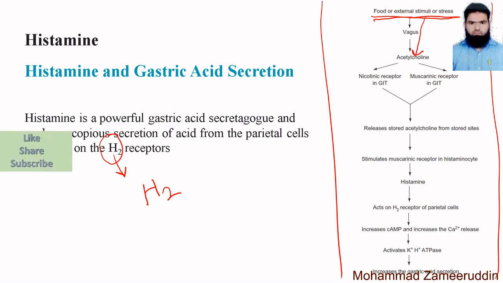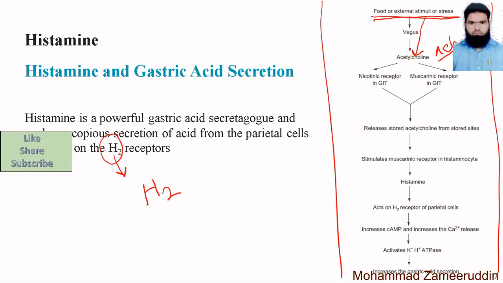Acetylcholine is a parasympathomimetic neurotransmitter. You will learn acetylcholine in detail in your pharmacology subject. Acetylcholine, that is ACh.